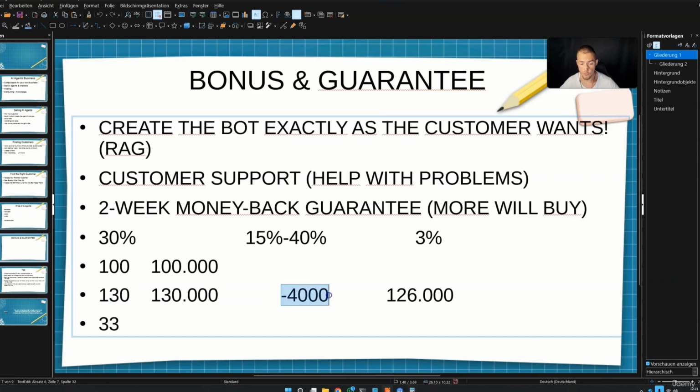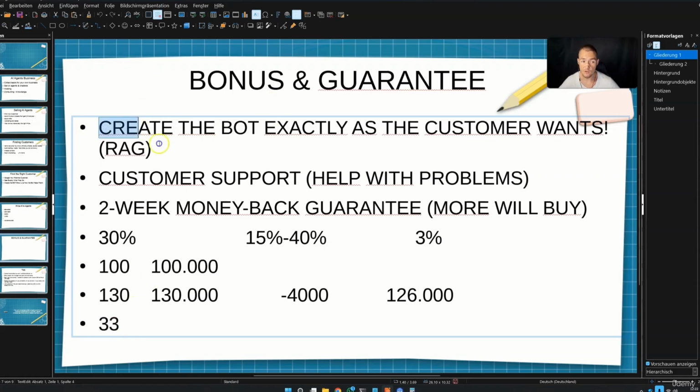So you lose $4,000, but at the end of the day you have $126,000 in revenue instead of the $100,000 in revenue, because 30% more people are buying and just 3% want their money back. This means that you need to sell 33 chatbots until somebody wants their money back, so you are ready to rock. This is the cool thing about a guarantee.